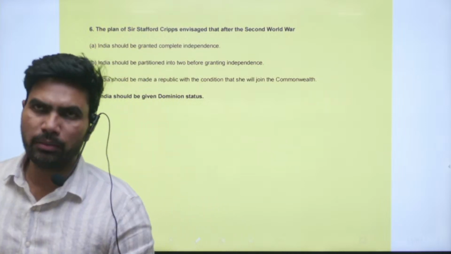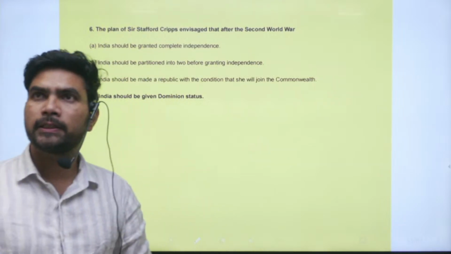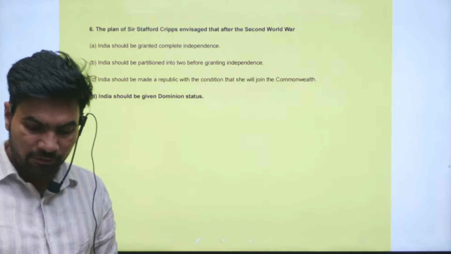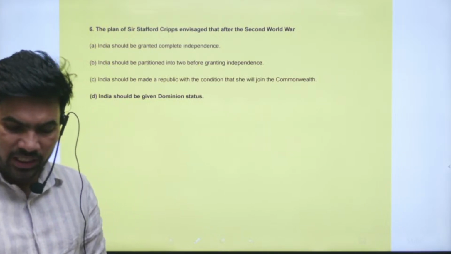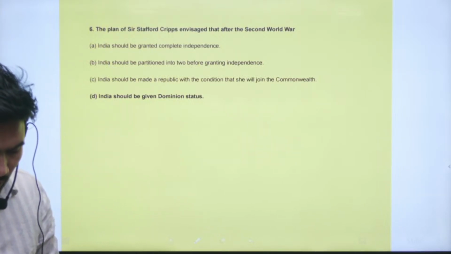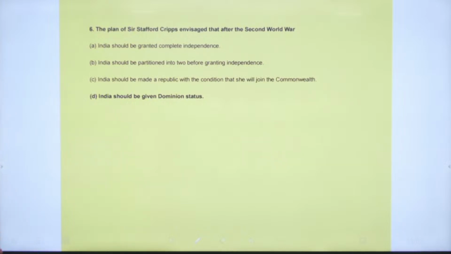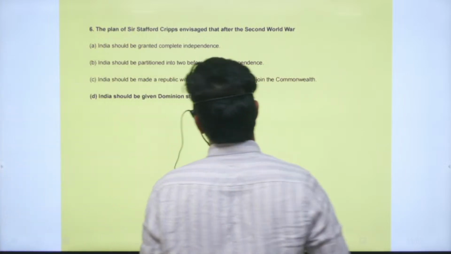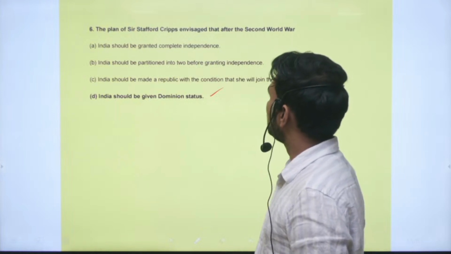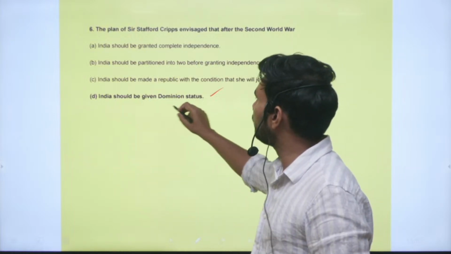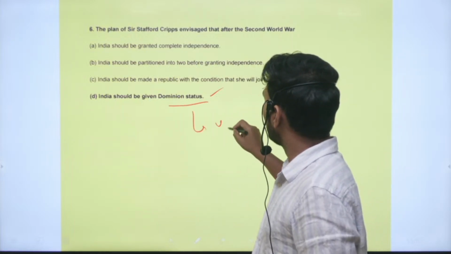Next question, question number 6. The question is, the plan of Sir Stafford Cripps envisaged that after the Second World War, what? India should be given dominion status. So this was the proposal of Sir Stafford Cripps. You know what happened after the Cripps mission. It occurred in 1942.